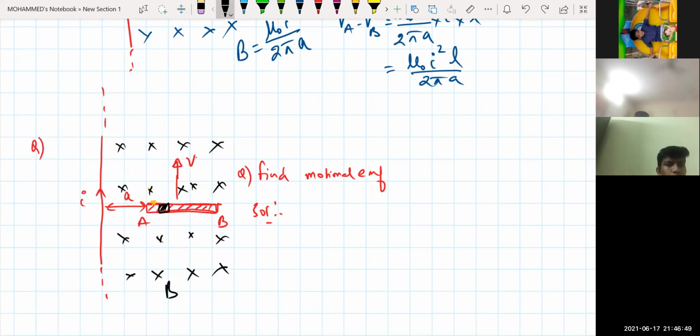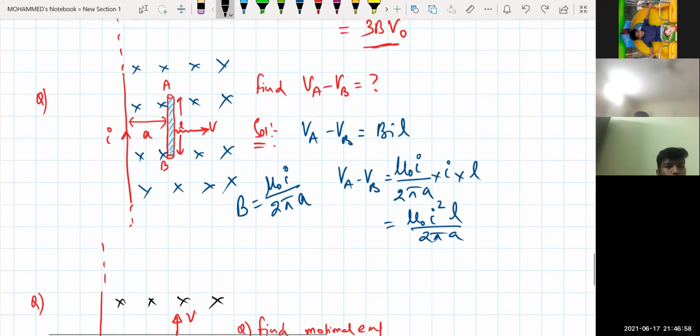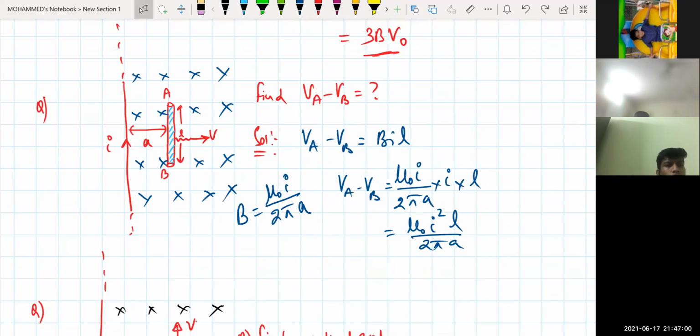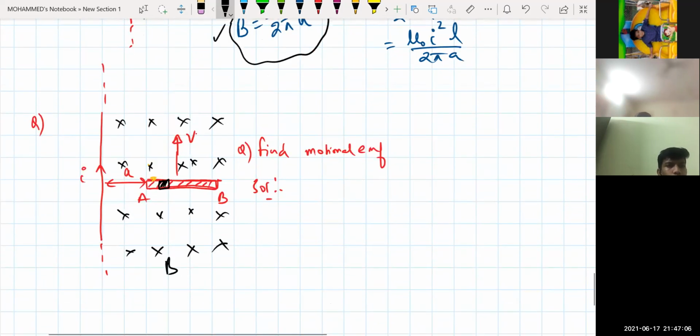That is the reason I can say that the magnetic field on this rod AB is not constant. Have you got my point? Here it is always constant from A to B, that is the reason I directly took this formula. But here the magnetic field is not constant. It is continuously varying.